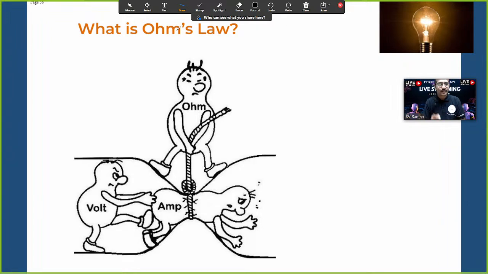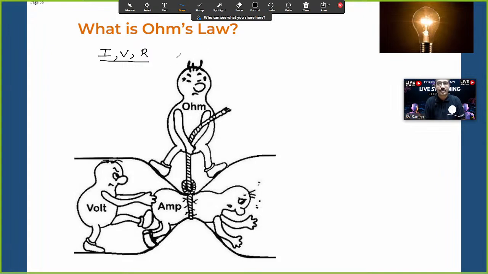Now, what is Ohm's law? Just give me a minute or two. I'll conclude your answer. Ohm's law says that the relation between electric current, electric potential and electric resistance is called Ohm's law. The relation between electric current, electric potential and electric resistance is called Ohm's law.